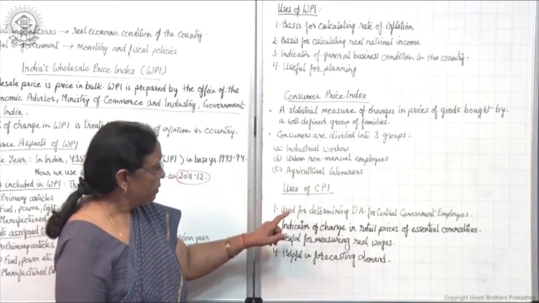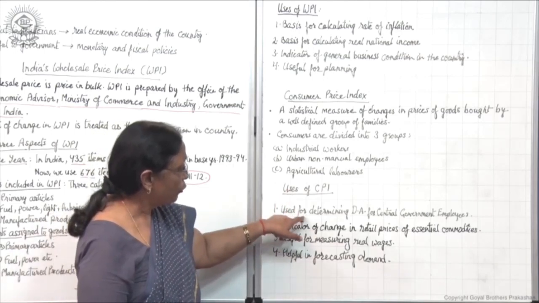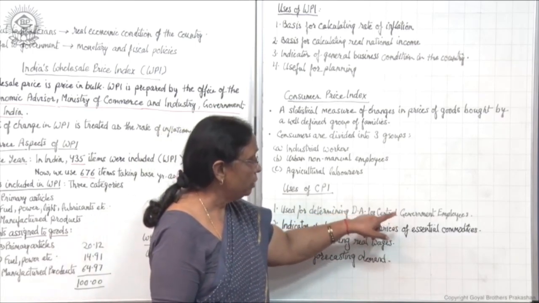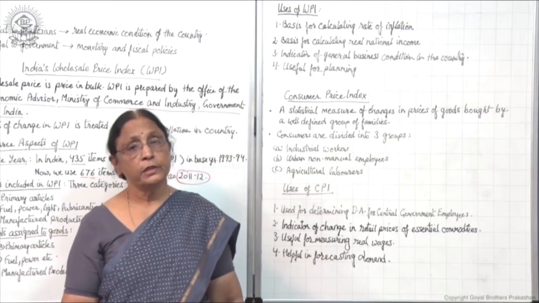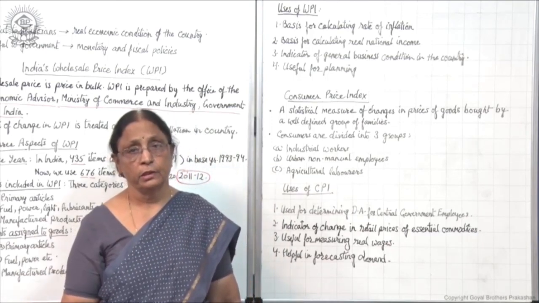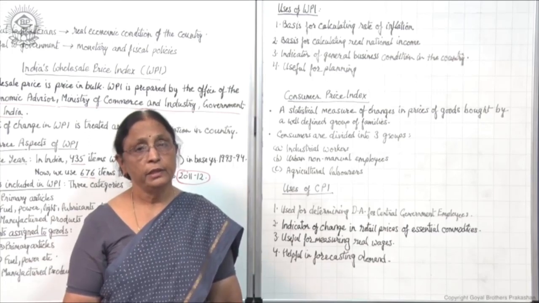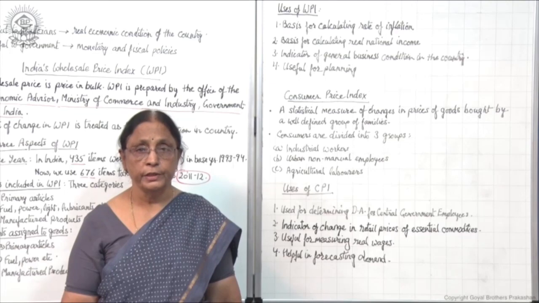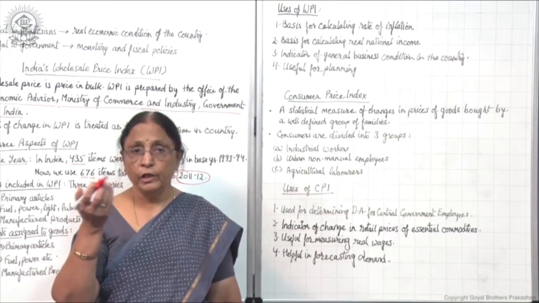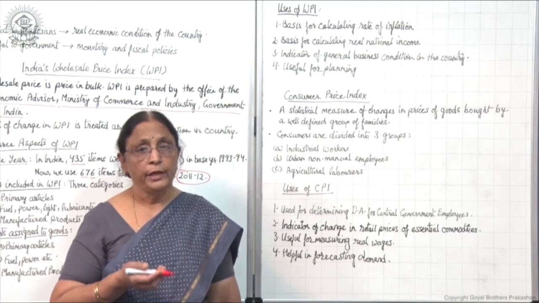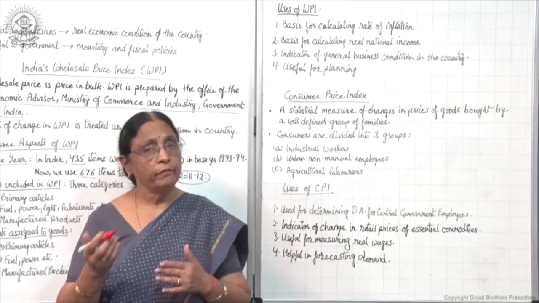Now, uses of the consumer price index number. First, it is used for determining DA for central government employees. DA is the dearness allowance, and dearness allowance is on the basis of prices. If the prices of commodities are increasing, then dearness allowance is also increased, because when prices are increasing, the value of money is decreasing, and dearness allowance is increased to balance the price and the value of money.